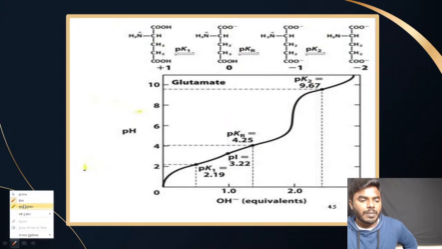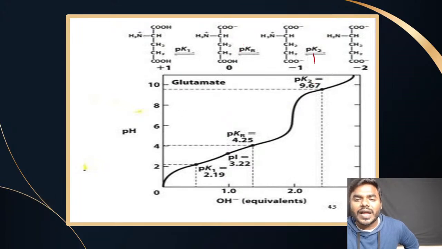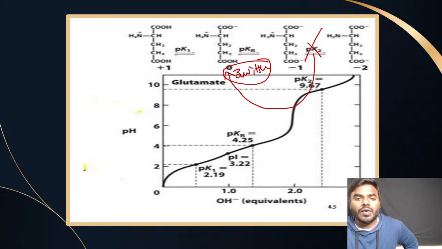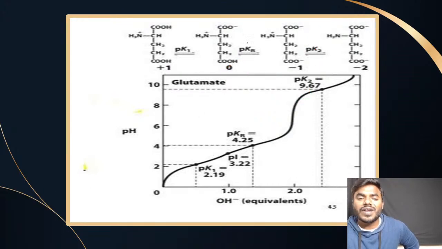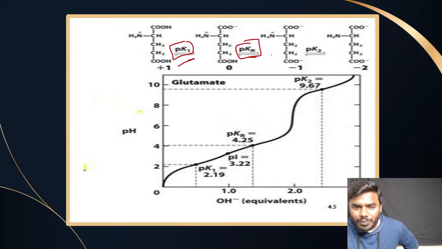Every student remember my words: the pK2 value is not involved in the formation of this Zwitter ion. Since it is not involved in the formation of a Zwitter ion, we need not consider it. What we will consider is pKr and pK1. These two are compulsorily involved in the formation of this. So pK1 plus pKr by 2.